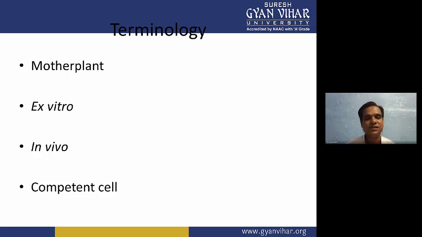Then competent cells. Competent cells are those cells which can absorb foreign DNA, or they can be infected with foreign bacterial particles or fungal particles. So they can take up the infection very easily. Some cells can't take the infection from viruses because they are not competent for the infection. So these cells which can take up the viral infection and can be infected very easily by the viruses, we are calling competent cells. So these are all the terminology we will use throughout this course.